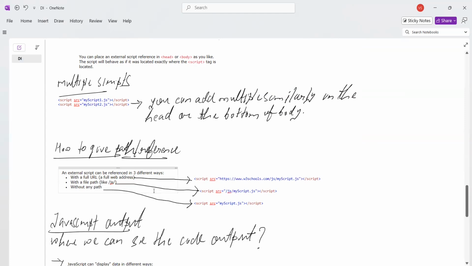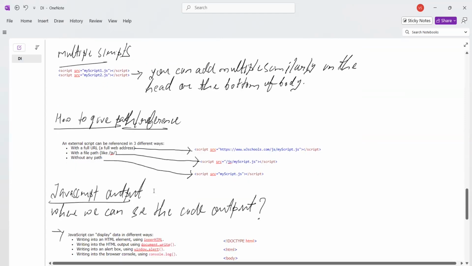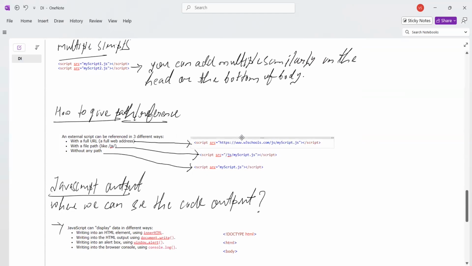So the question now is how to give the path reference. How will we give the reference path of the script file? You can give it in three ways. One is the full URL: you can go to the myscript file, copy the path property, and paste it like this. Here it gives the full path of the script file. If the script file is one directory behind the main directory, you can use a forward slash and give the path. And if the script file is in the same directory as the HTML file, you can use myscript.js directly.